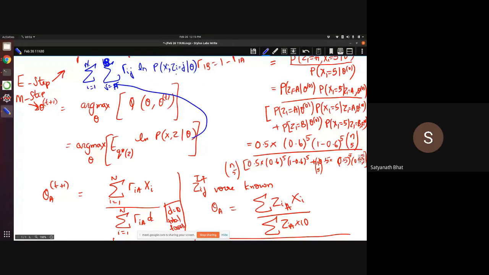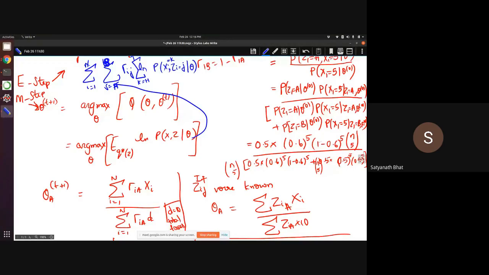So if I do the complete thing, xi can be either 0 or 1, so I have to be a little careful here. There will be one more summation, whether xi is head or tail, where k is equal to heads or tails, and this will be zi equal to k.